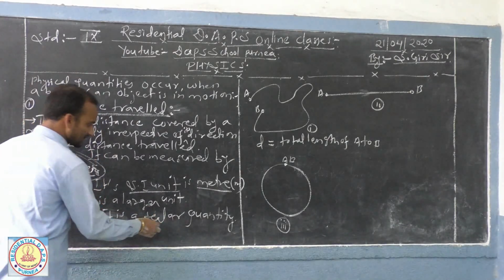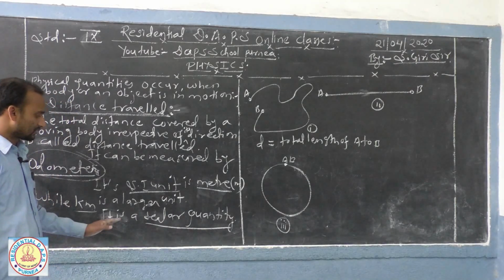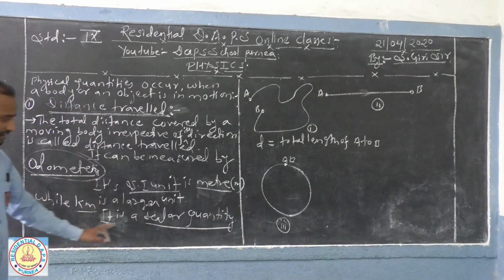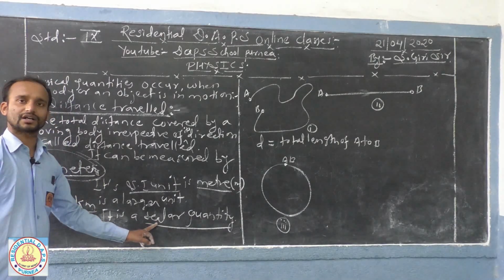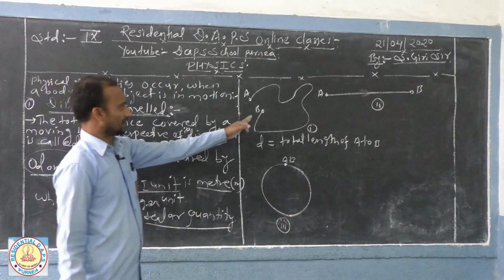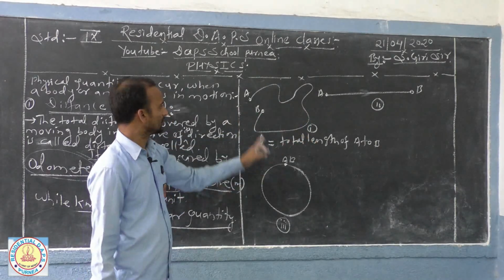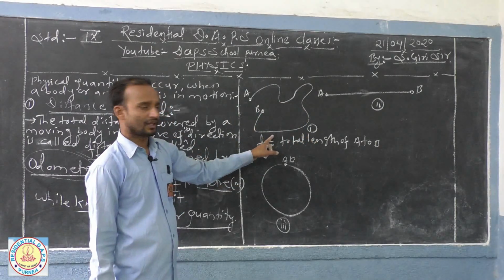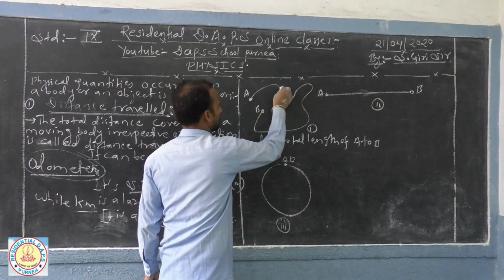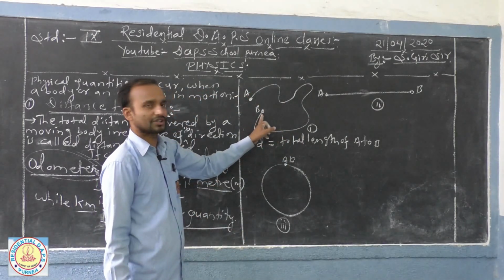Now, what kind of quantity is the distance travelled or the distance covered? Whether it is vector or scalar, it is a scalar quantity. Means it depends only on magnitude, not on direction. Here I have shown some diagrams, some examples. Number one, here you may see a body starting from position A and moving here and there in a zigzag path, and again returning back to B.